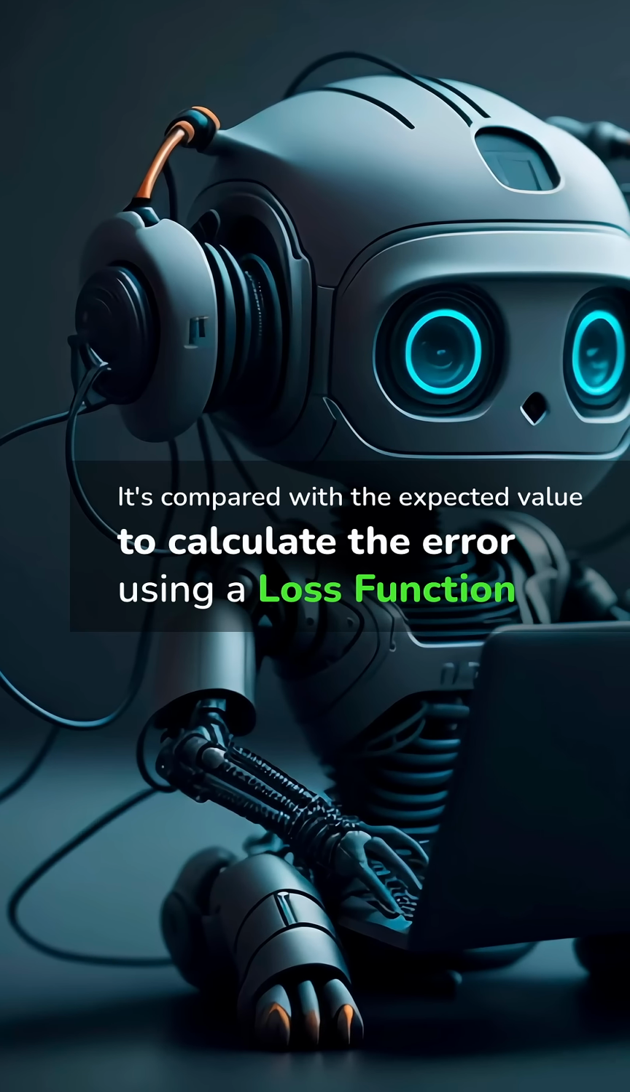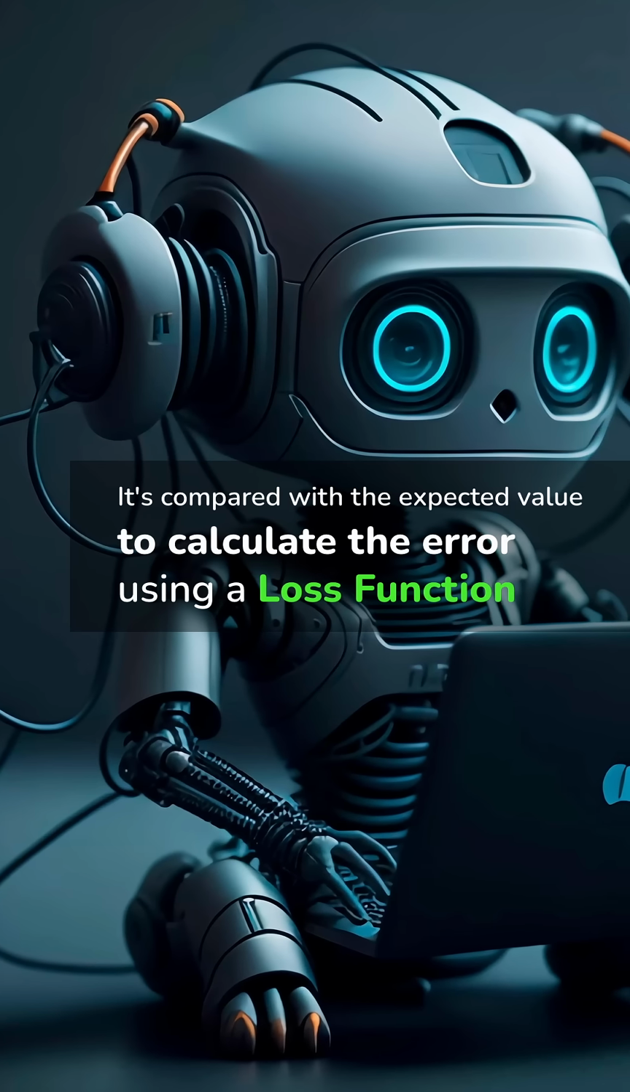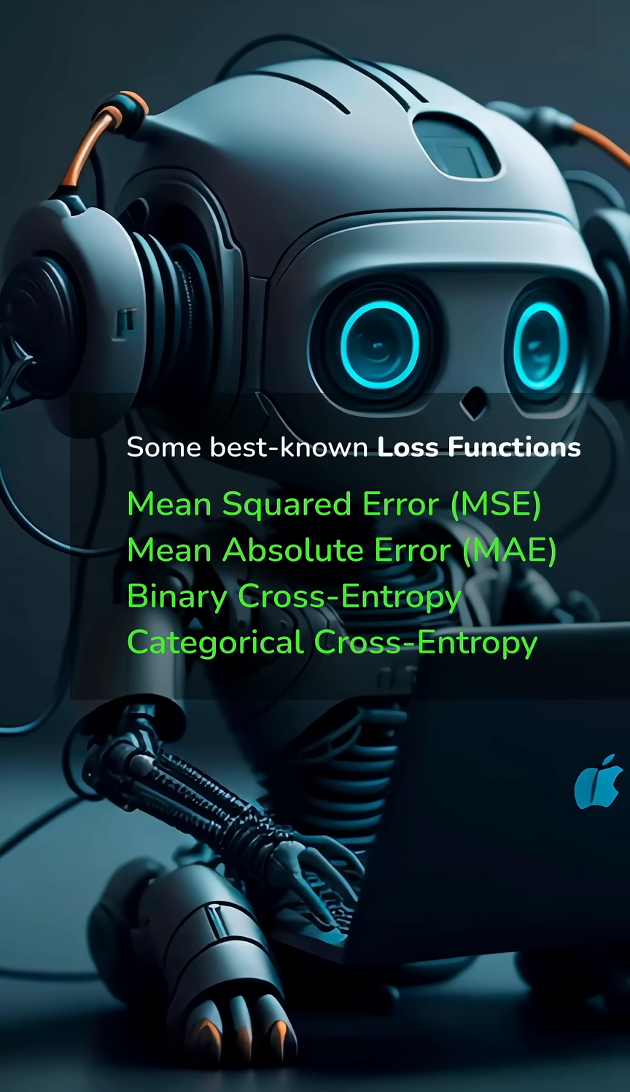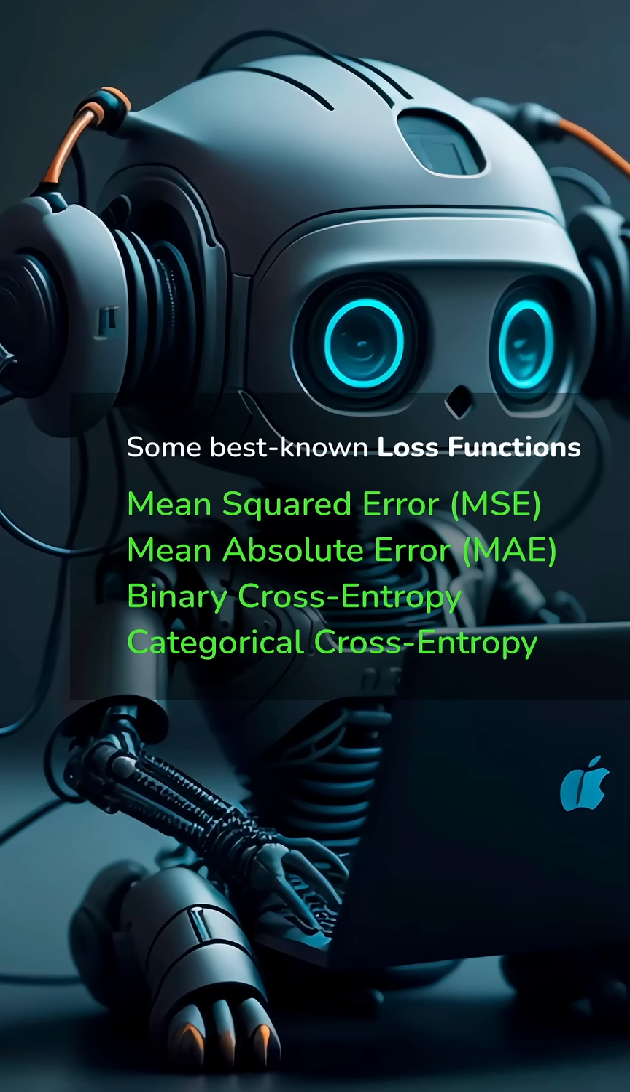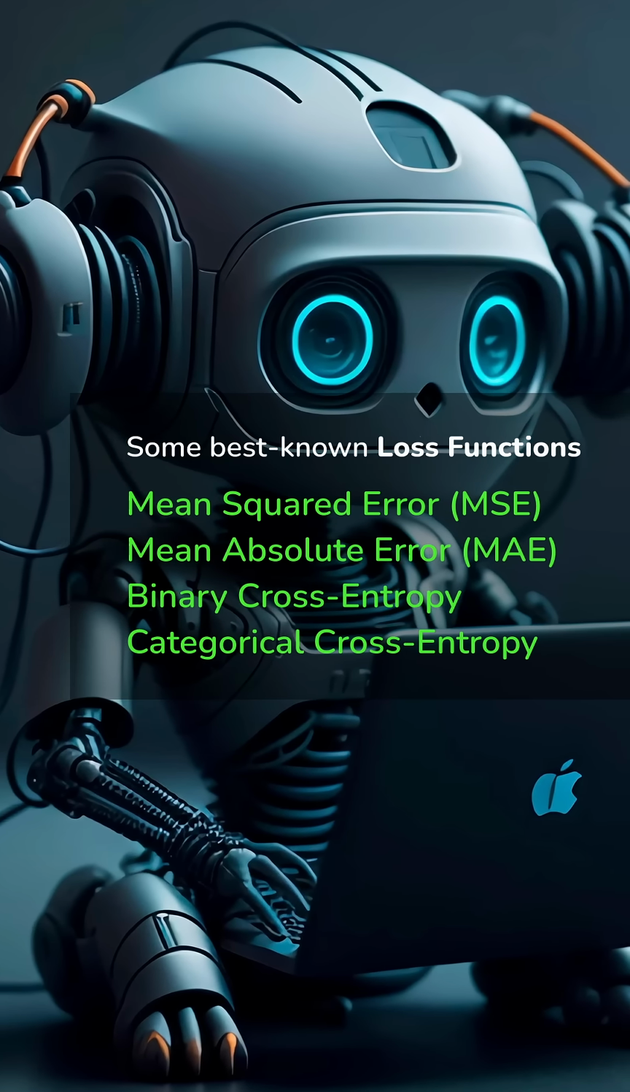This is compared to the expected value to calculate the error. The function that measures this error is called the loss function. There are many algorithms that implement the loss function, such as mean-squared error for regression problems or cross-entropy for classification tasks. Next, the model parameters need to be adjusted.